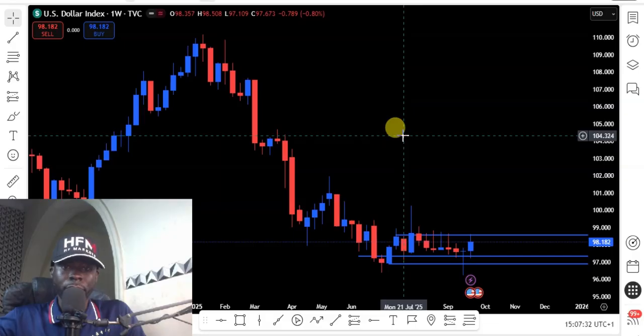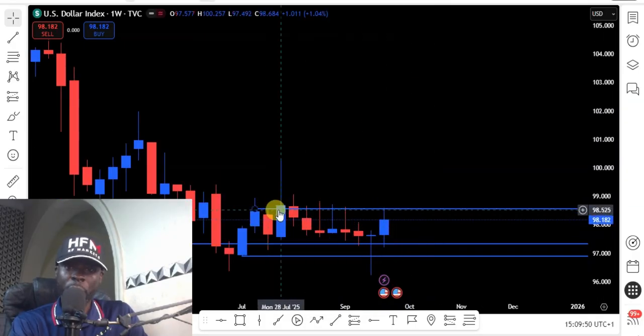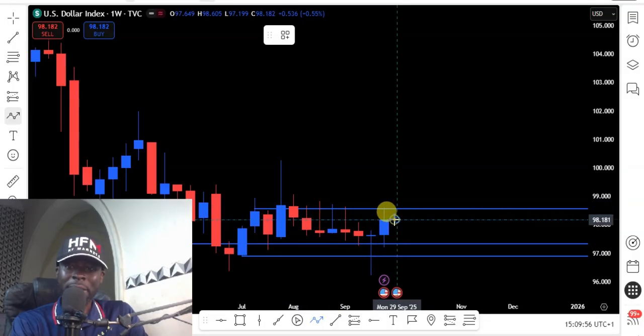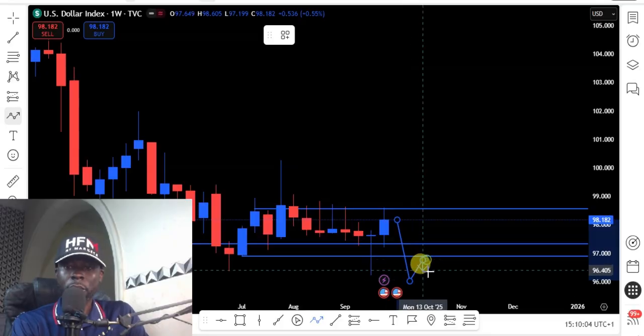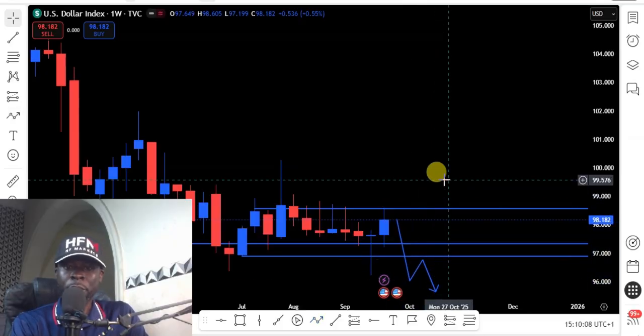The dollar index on my weekly chart failed to close above this weekly resistance. So long as price fails to close above this weekly resistance, we are expecting price to retest back to this next weekly support. That means we might be seeing price pushing lower this coming week.